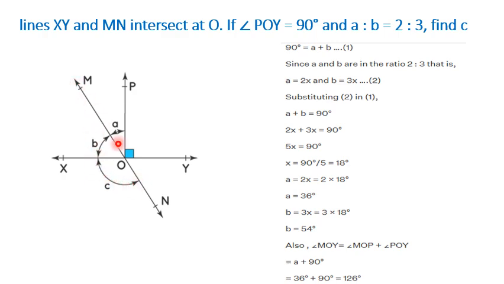Now if we see, MN is a straight line, so B plus C is 180 degrees, linear pair. So C will be 180 minus B, which will be 180 minus 54, which is 126 degrees.